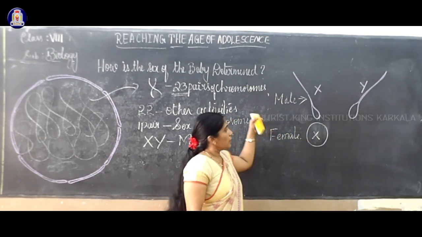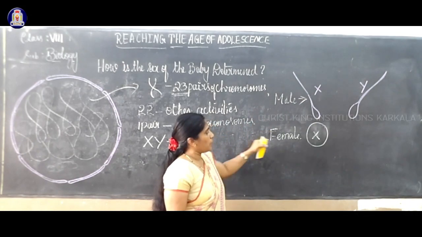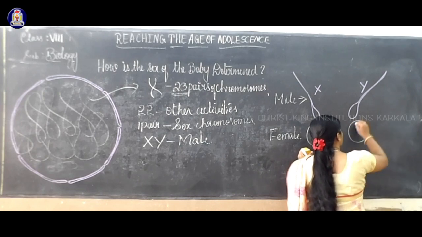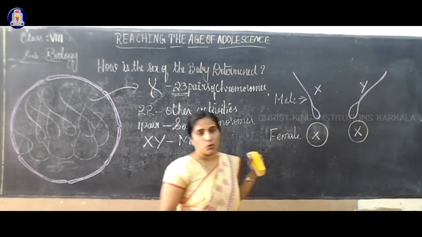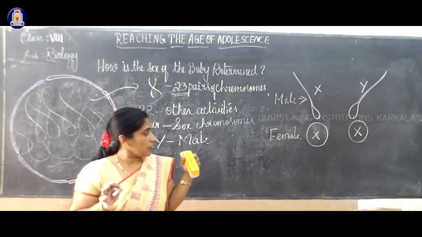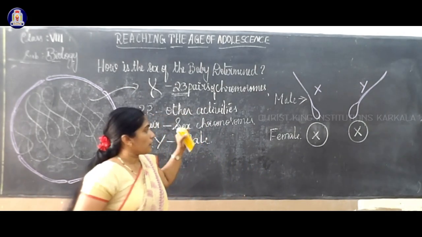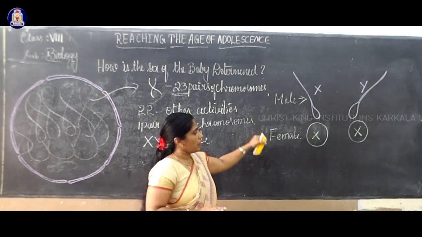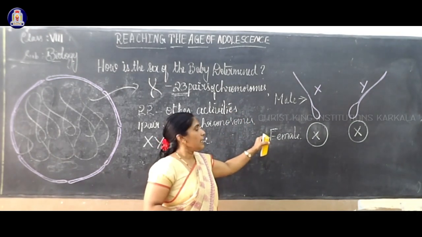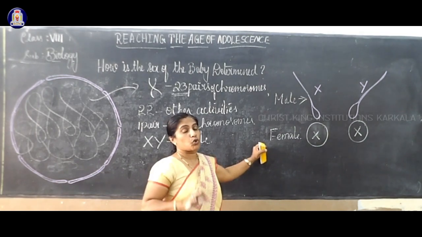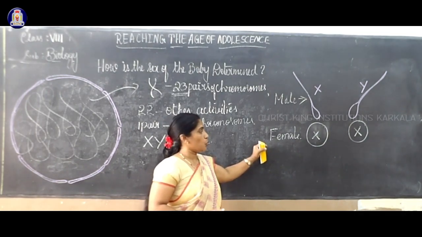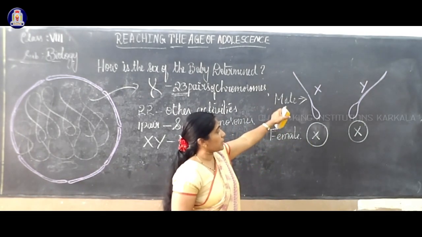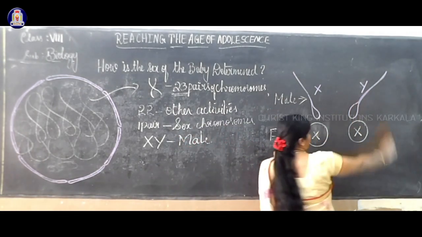A father has XY chromosomes, and a female, a mother, has XX chromosomes; a girl always has two X chromosomes. Keep in mind, the boy or father consists of XY, and the mother consists of XX, which are identical, but X is larger and Y is shorter.